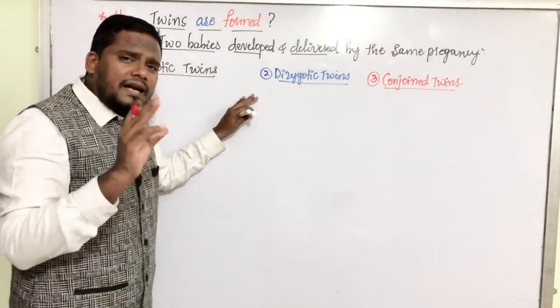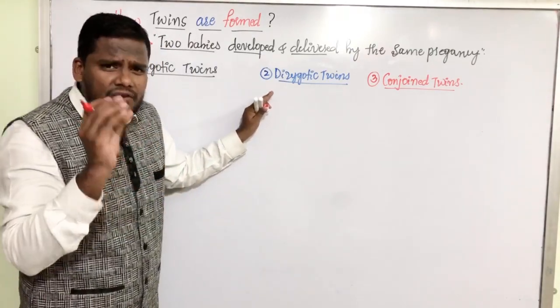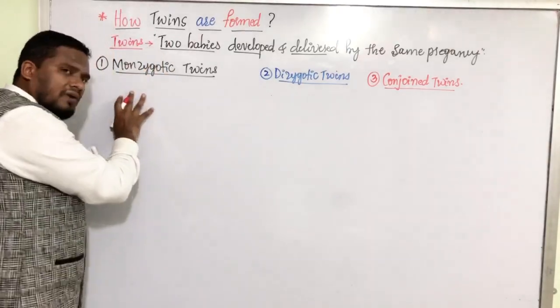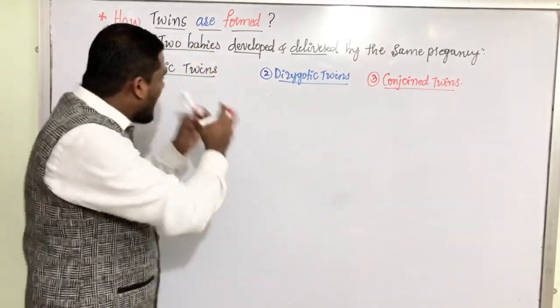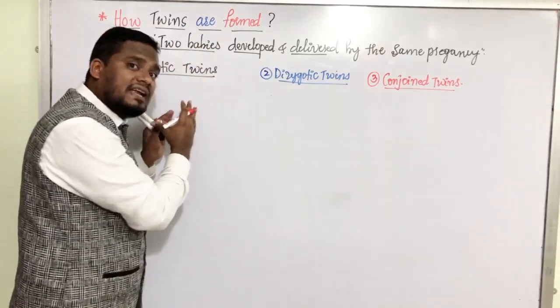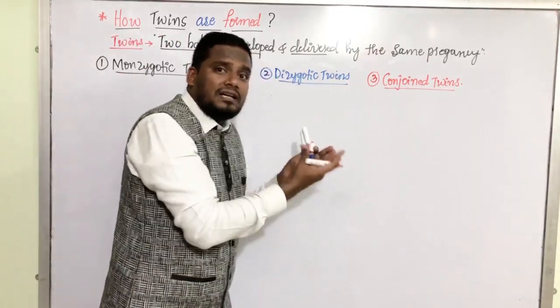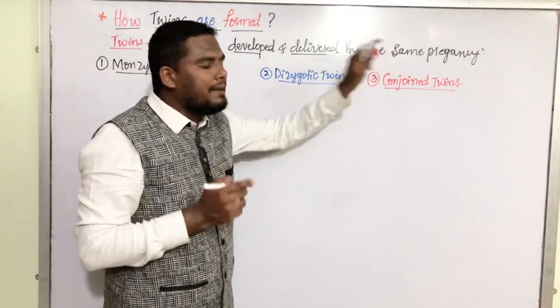This concept is not important for board, but it is very, very, very important for competitive exams. Now, let us define the 3 types of twins first. Then we'll try to understand how the monozygotic, dizygotic and conjoined types of twins get developed inside the womb of the mother in the same pregnancy.